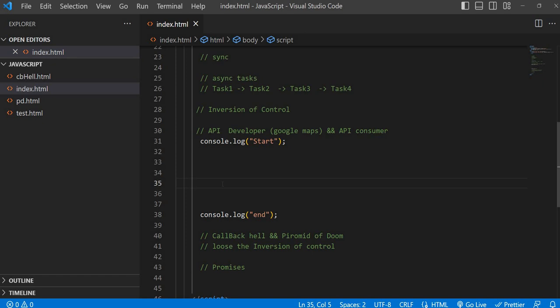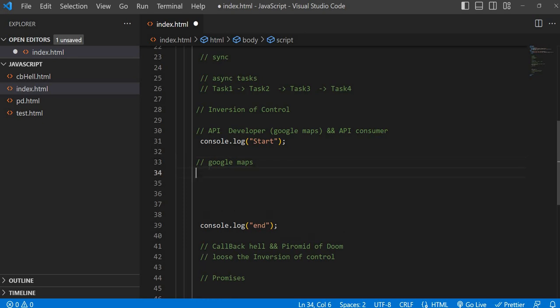Let me explain. Suppose you have Google Maps or Google Analytics or any third-party API. Who is providing that API? Suppose the Google team, Google developers, are providing the APIs.